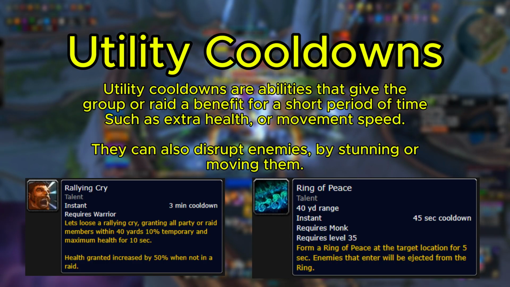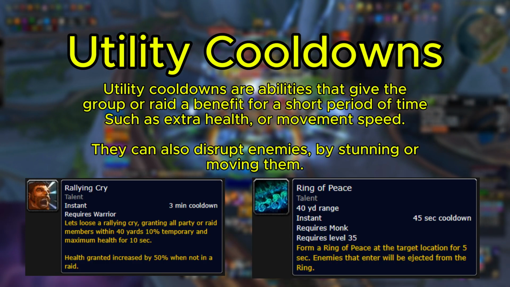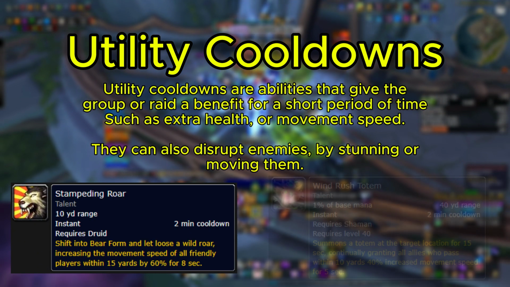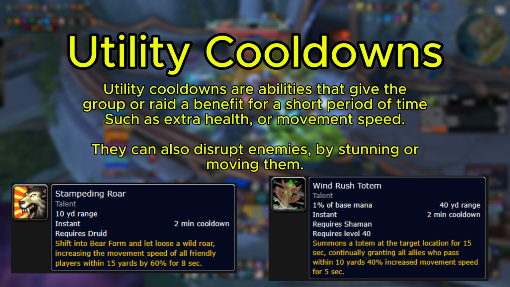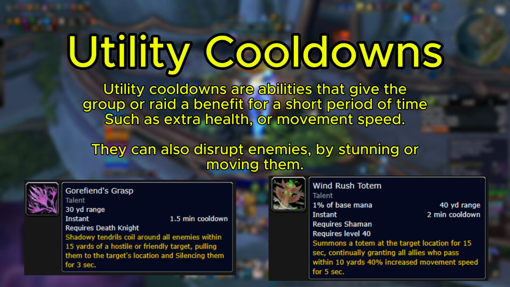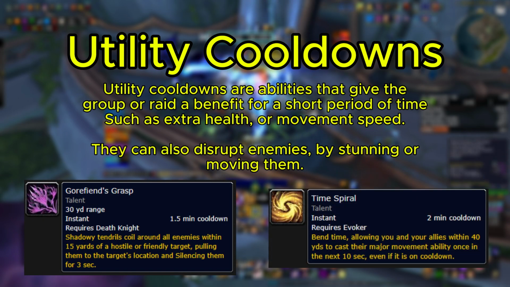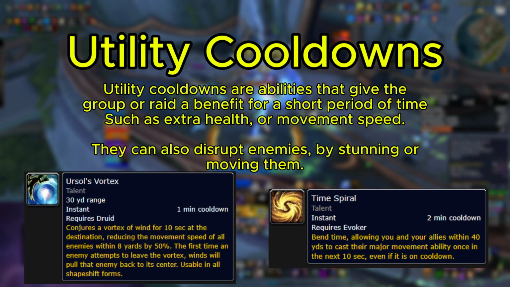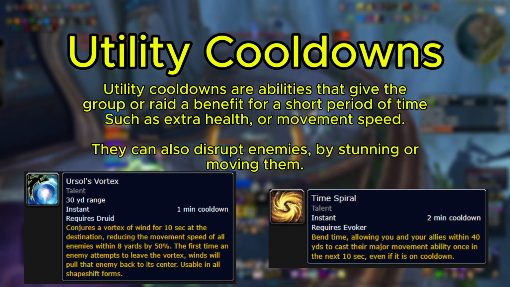Utility cooldowns cover a wide range of effects. They can be things like giving the group or a raid a benefit for a short period of time, such as extra health or movement speed, but they can also be abilities that disrupt enemies, such as stunning them or moving them around. During a raid boss fight, these abilities might be assigned by the raid leader to help make the fight more manageable.